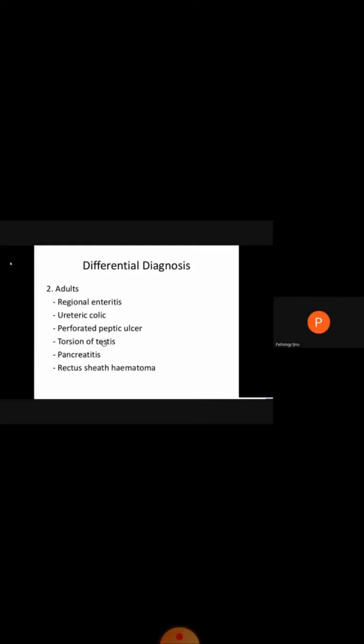Then there may be torsion of testis. Torsion of testis occurs when there is twisting of the spermatic cord, and then there is decreased or no blood supply to the testes, and it causes severe pain and swelling of the testis. Then there may be pancreatitis or rectus sheath hematoma. Rectus sheath hematoma means that there is accumulation of blood in the sheath of the rectus abdominis muscle, and it causes abdominal pain, and it may occur because of some rupture of the epigastric artery.